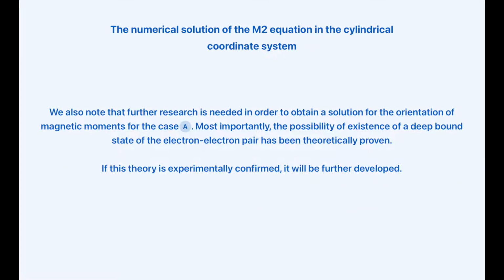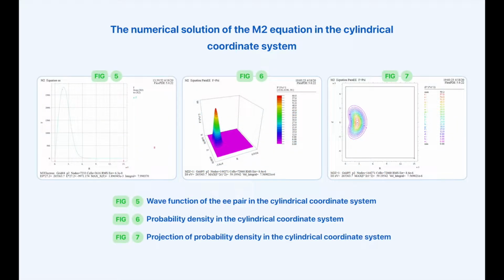We also note that further research is needed in order to obtain a solution for the orientation of magnetic moments for the case A. Most importantly, the possibility of existence of a deep bound state of the electron-electron pair has been theoretically proven. If this theory is experimentally confirmed, it will be further developed. Figure 5 shows the wave function of the EE pair in the cylindrical coordinate system. Figure 6 exhibits the probability density in the cylindrical coordinate system. Lastly, in Figure 7 we can observe the projection of probability density in the cylindrical coordinate system.